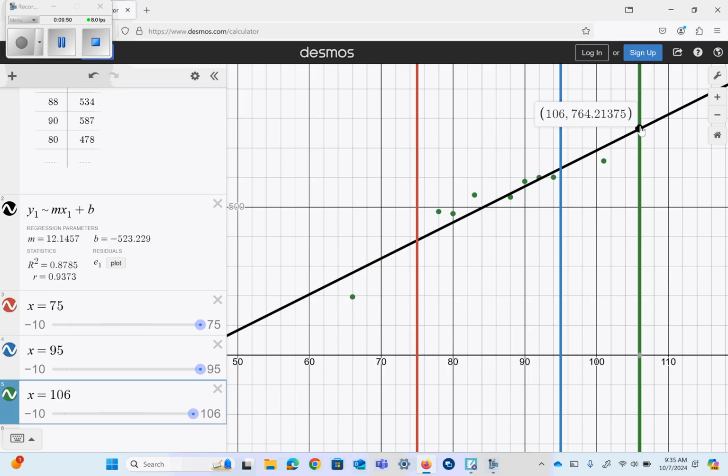And then why? Explain why you should not trust this prediction. Namely, you only have to say one thing. Extrapolation, okay? Extrapolation is not to be trusted. Now, is this a pretty good data model for this pool? I think that people might be able to get away with it, saying, you know, it's going to be 106, and you're like, dude, my data doesn't show anything outside of that. And they're like, ah, it's okay. Well, then it becomes the pool manager's fault that they had too many lifeguards because it maybe didn't get as many people on that day as you thought. But again, it's extrapolation. Extrapolation is not to be trusted.